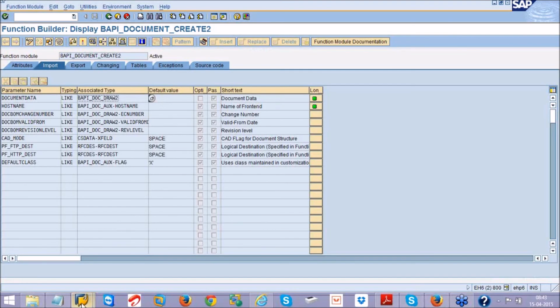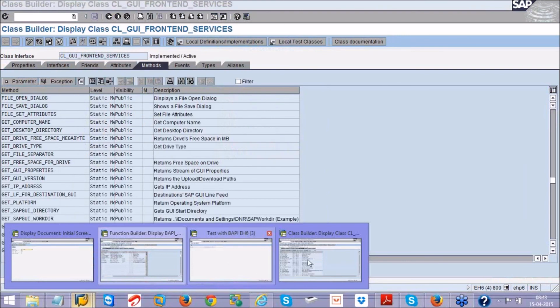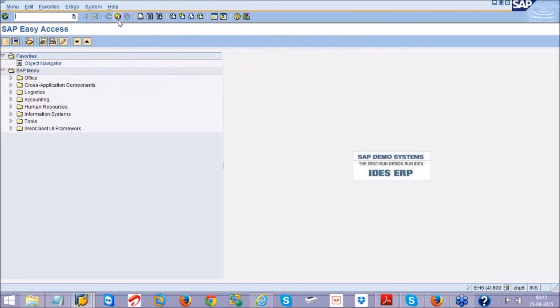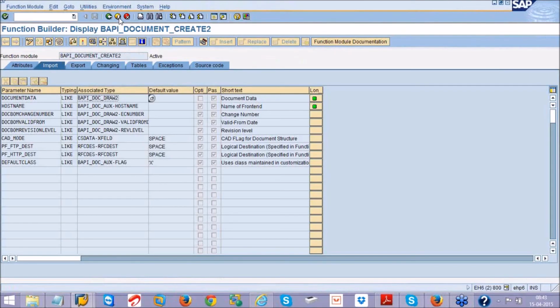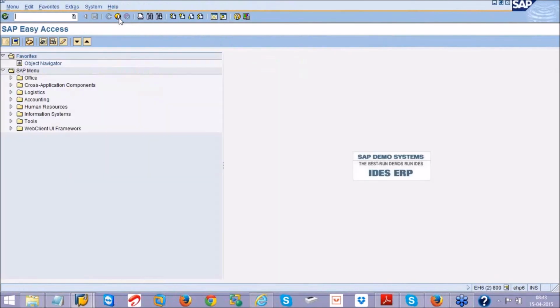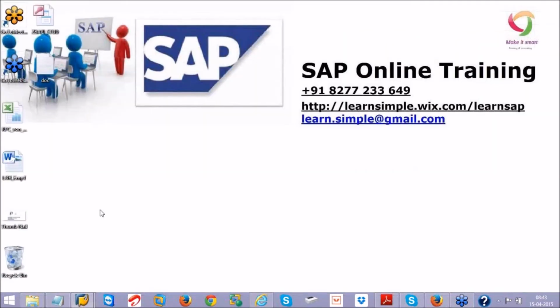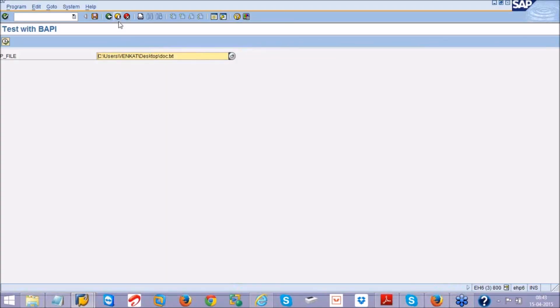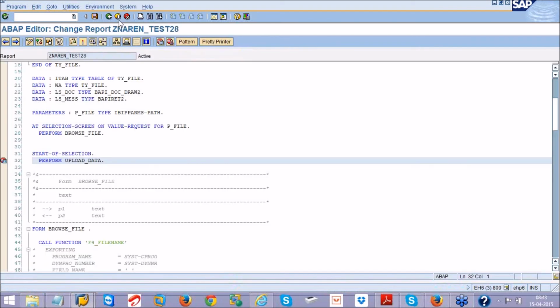So this is how you can make use of a BAPI, something similar to your BDC. In BDC also we uploaded data from the text file into SAP. Now by using a BAPI we have done the same thing. What I recommend is whenever you have a BAPI for a particular transaction, always make use of the BAPI.